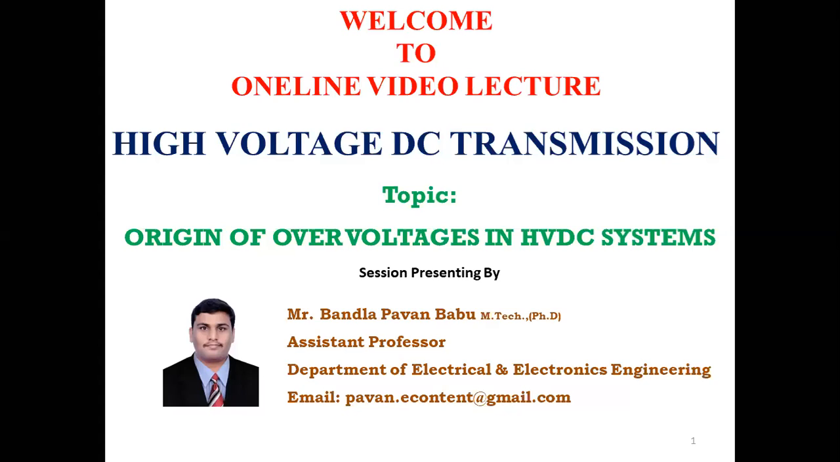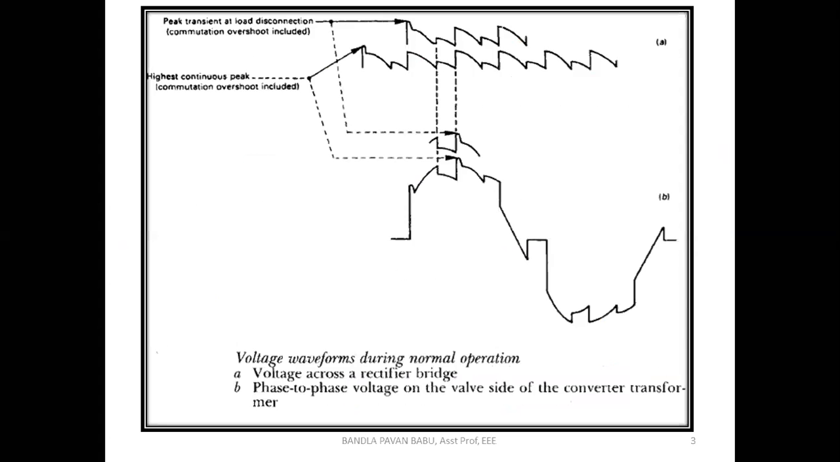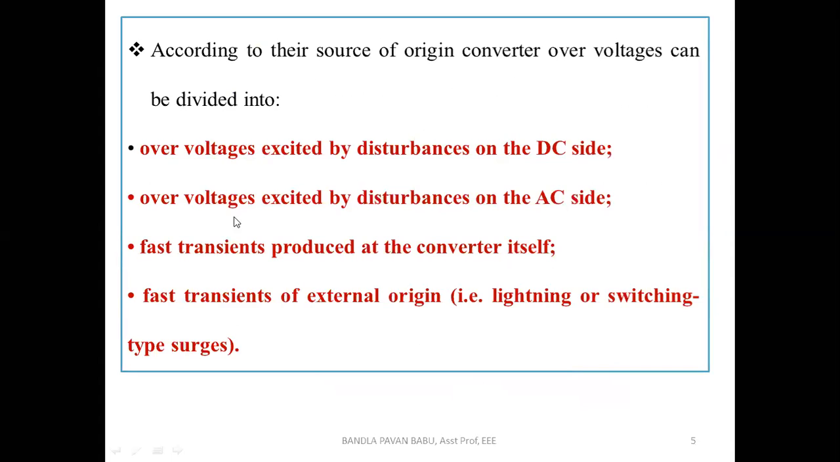This is the second part of the origin of over voltages in the HVDC system. In the previous class, we have seen this complex waveform. What are the causes of over voltages in the HVDC system? These are the objectives. In this category, we are going to discuss the over voltages excited by disturbances on the DC side, over voltages excited by disturbances on the AC side, the fast transients produced at the converter itself, and the last case is fast transients of external origin. External origin here means the lightning or switching type surges.